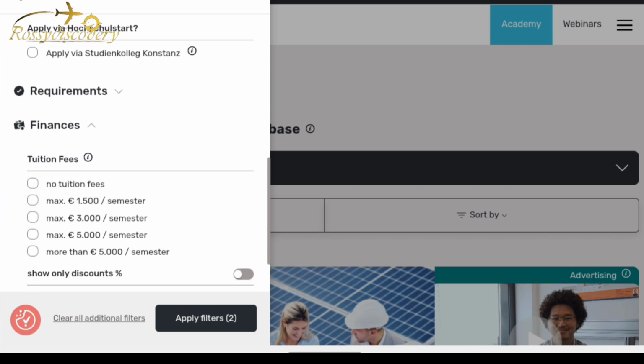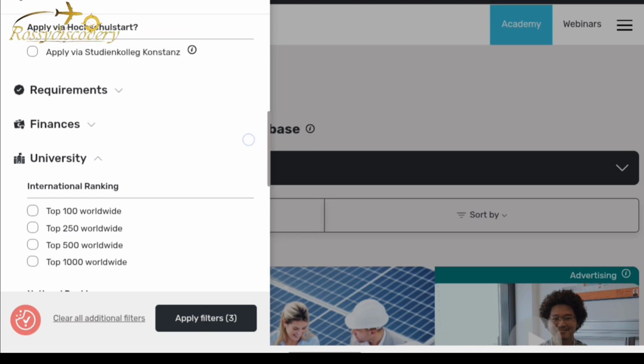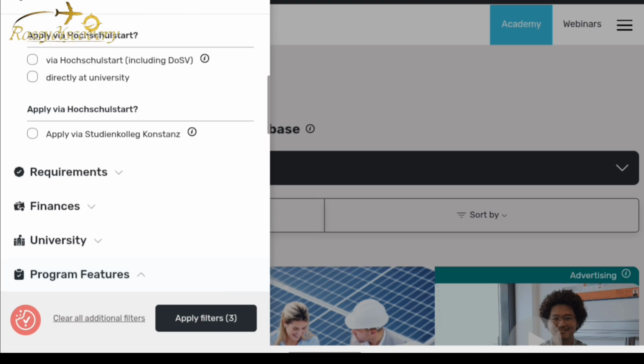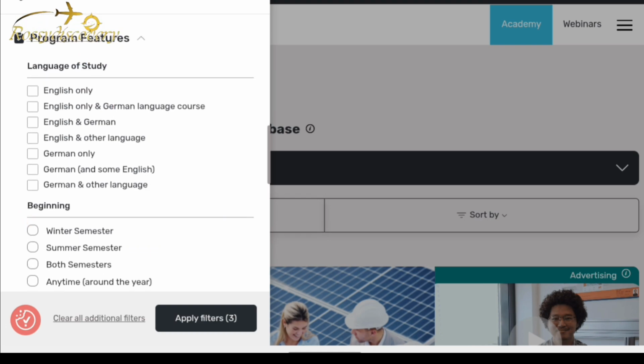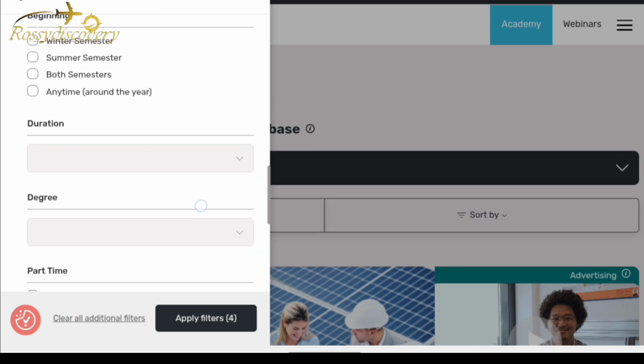Finances, like we earlier said, no tuition fee. University, open to all universities. Programs, like English only. We have English-only and German language courses. We have English and German courses. So let's just leave it open like this.